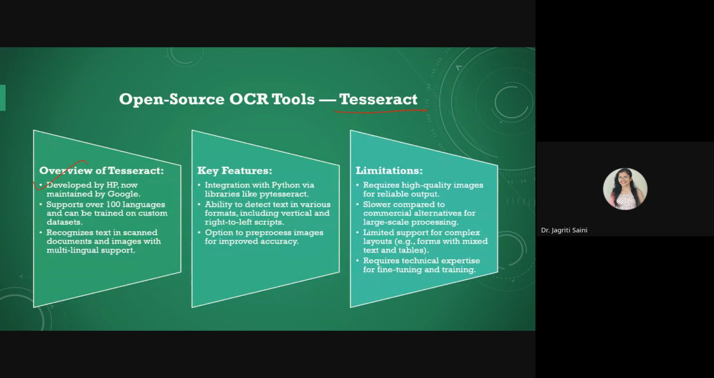Furthermore, the key features we can analyze include integration with Python via the PyTesseract library, which we already have in the Python platform. This is already available by default, so you can call it directly from there and start extracting your data. There are also options to pre-process images for improved accuracy. Within the Python environment itself, you can pre-process things easily and deploy different pipelines to enhance the overall accuracy of your model.